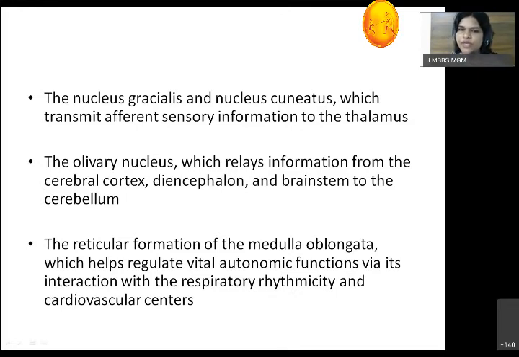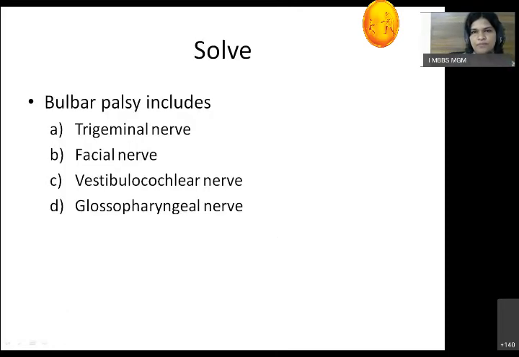I already told you that the reticular formation helps to regulate vital autonomic functions because of its connections with the different centers. So it interacts with respiratory rhythmicity and cardiovascular centers. It is also related with consciousness. So that was the medulla.